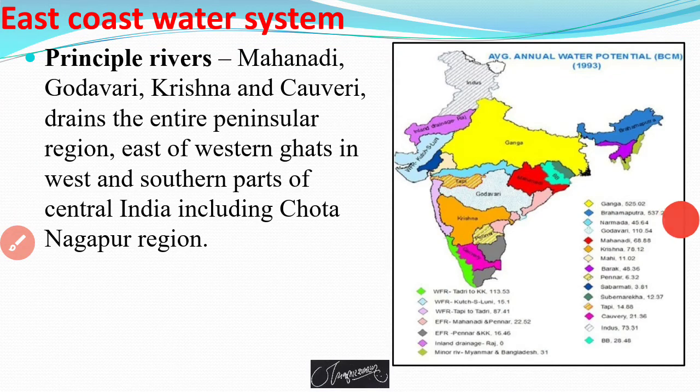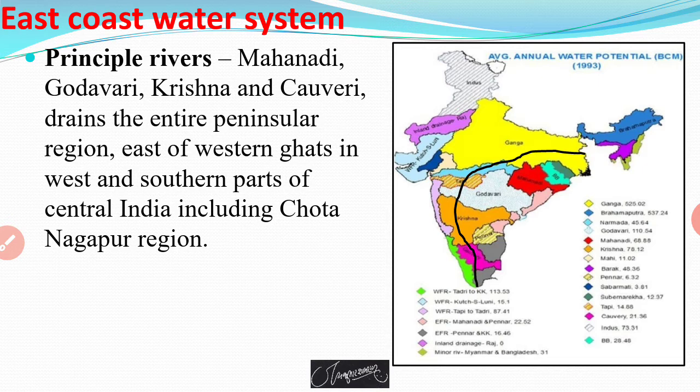Then next, about the East Coast River System. This East Coast River System is constituted by four principal rivers like Mahanadi, Godavari, Krishna and Kaveri, which drain the entire peninsular regions east of the Western Ghats in the west and southern parts of central India including Chota Nagpur regions.